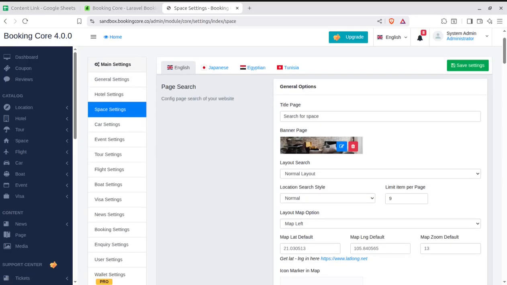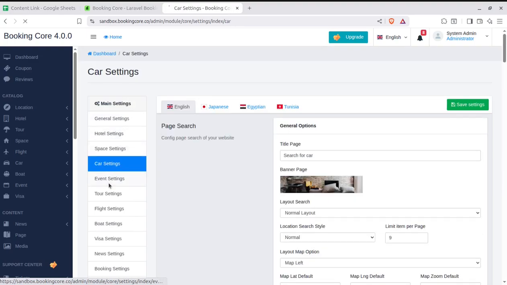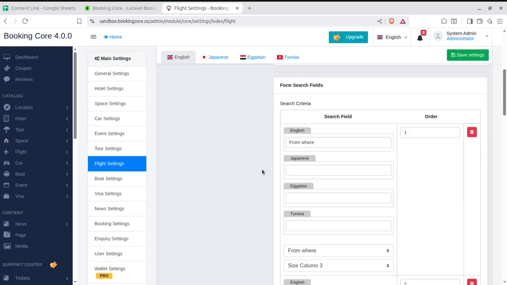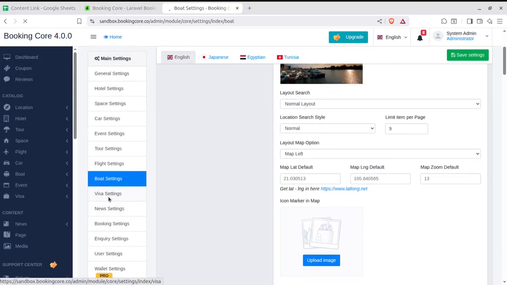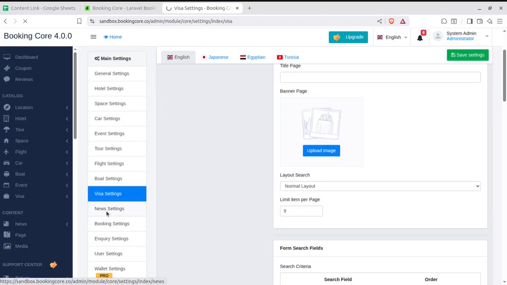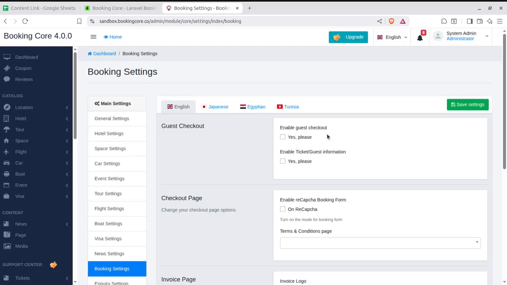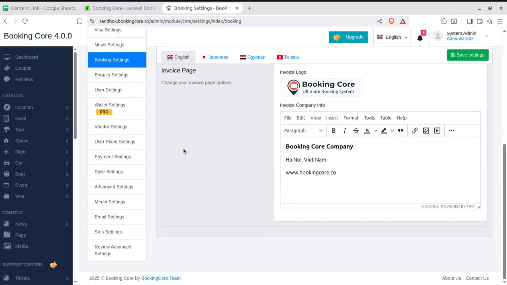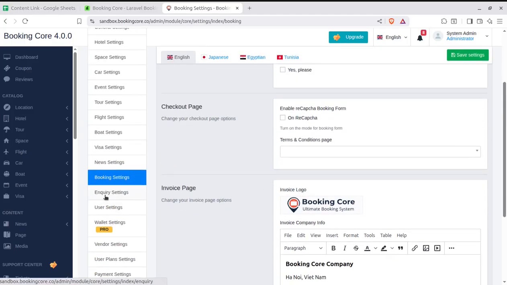Similarly, we have space settings. All the credentials of the space settings can be handled here, and the car settings, event settings, tour settings, the flight settings. By default, all is set, but yes, you need to overview all these things, how you are going to operate this. Further, we have visa settings, news settings, and even booking settings. So this can be very important. Enable guest checkout, or enable ticket guest information, enable reCAPTCHA booking form, invoice logo you can change, and all those things that are required for booking settings.